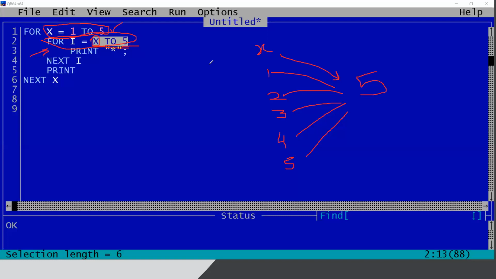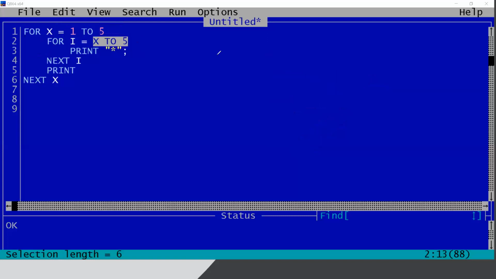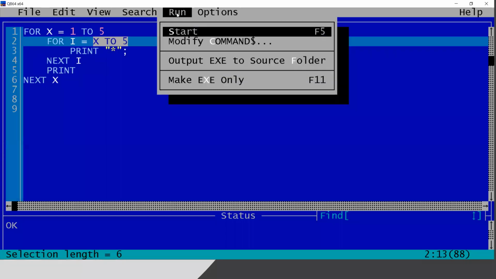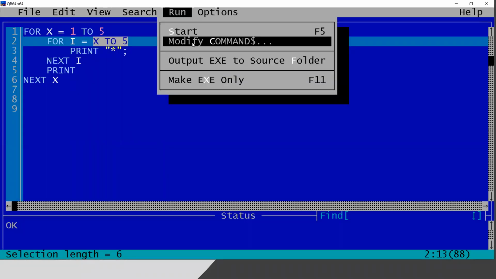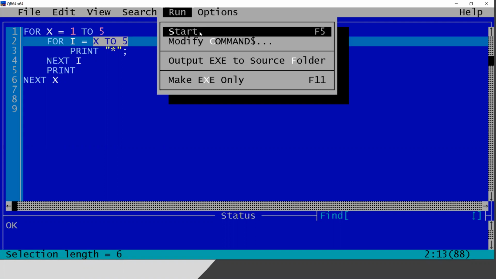Just trust me. Okay, so that is the program to print the reverse series. So let me run it now. I have to check if I have written it correctly or not. So let me run it.